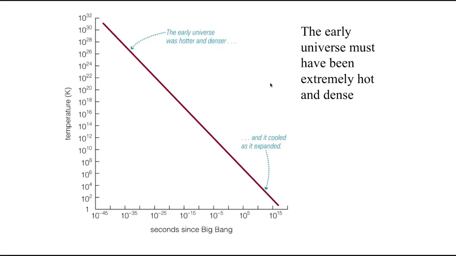We don't understand that at all. We can understand some very high temperatures and some very high energies, but temperature equals infinity is not something we understand. And so we don't understand the physics that is in play at t equals 0. But starting at about here, 10 to the minus 40 seconds, at temperatures of 10 to the 30 Kelvin or so, we can begin to understand the physics that is involved at that point.